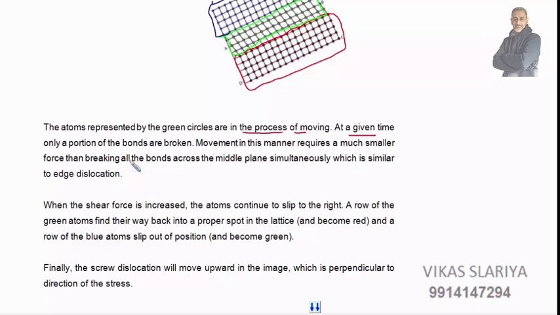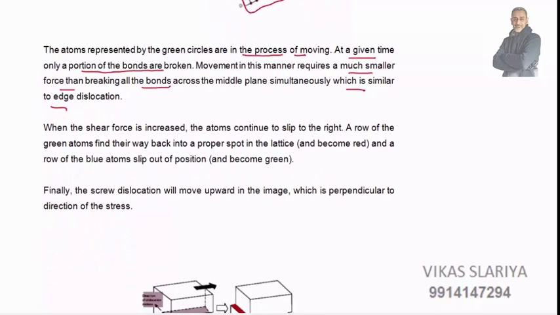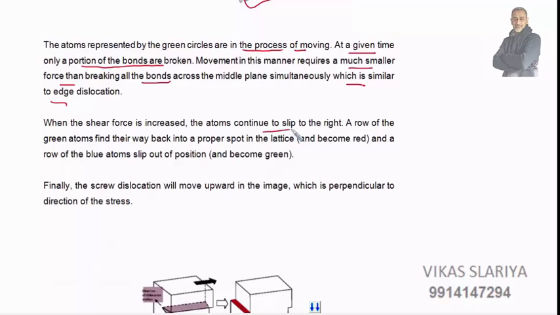At a given time, only a portion of bonds are broken. Movement in this manner requires a smaller force than breaking all the bonds across the middle plane simultaneously. Means the force required is less as compared to edge dislocation. When the shear forces are increased, the atoms continue to slip to the right.